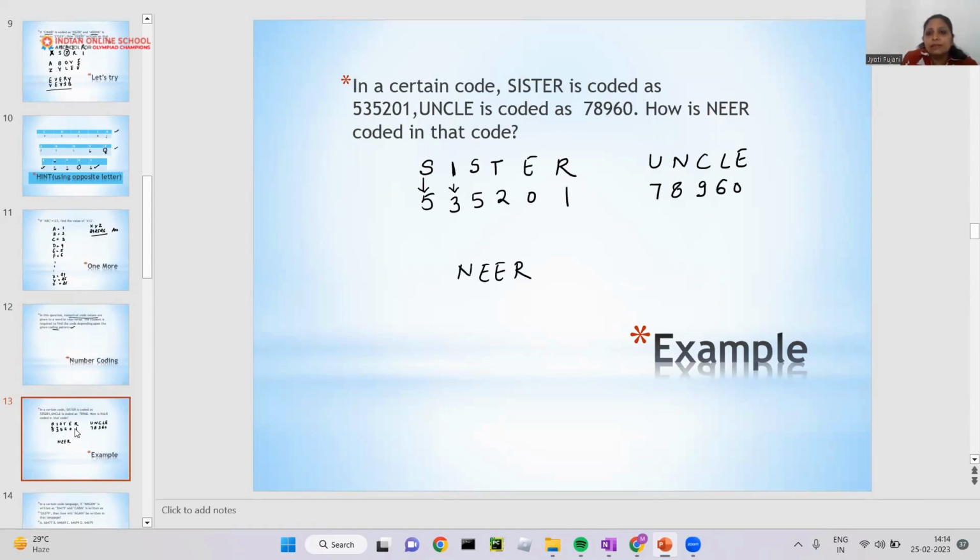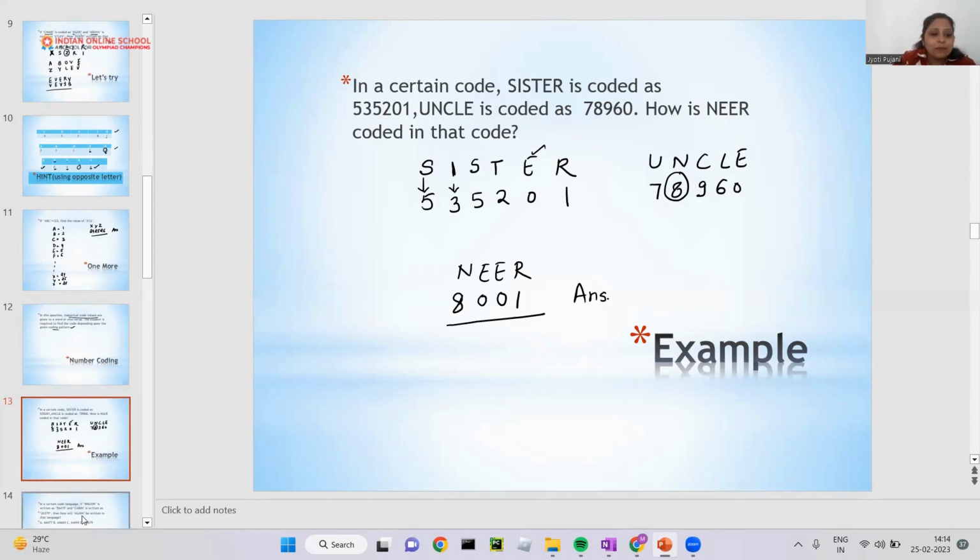What will near be coded as? So what is N here? If you can see, can you see N anywhere? Yes, N is 8 here, so I will write 8. Can you see E here? Yes, I can see E here. That's a 0, I will put 0. Again E, 0. What is R? R is 1. So what's your answer? That's 8001. That will be your answer. It was so easy, right?